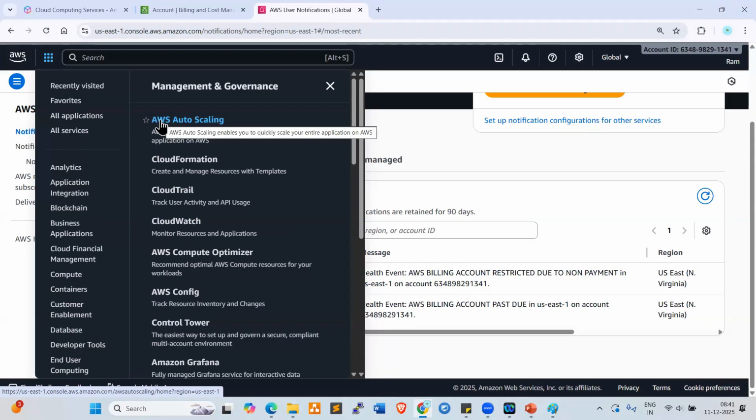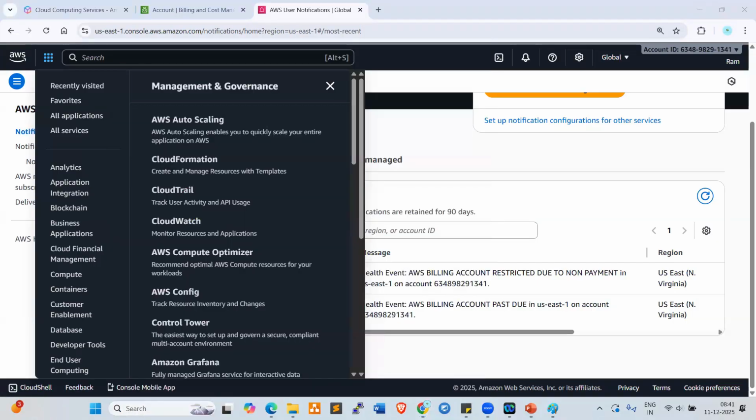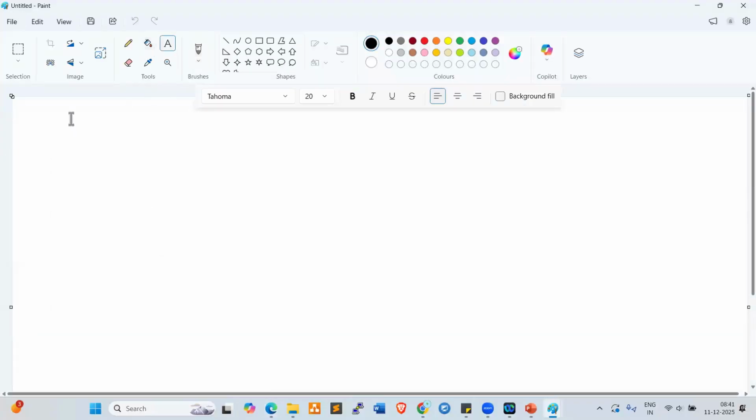Let me explain something here. I'll give you an overview. AWS auto scaling. What is auto scaling? Scale and intent, anyone? Real time increasing.